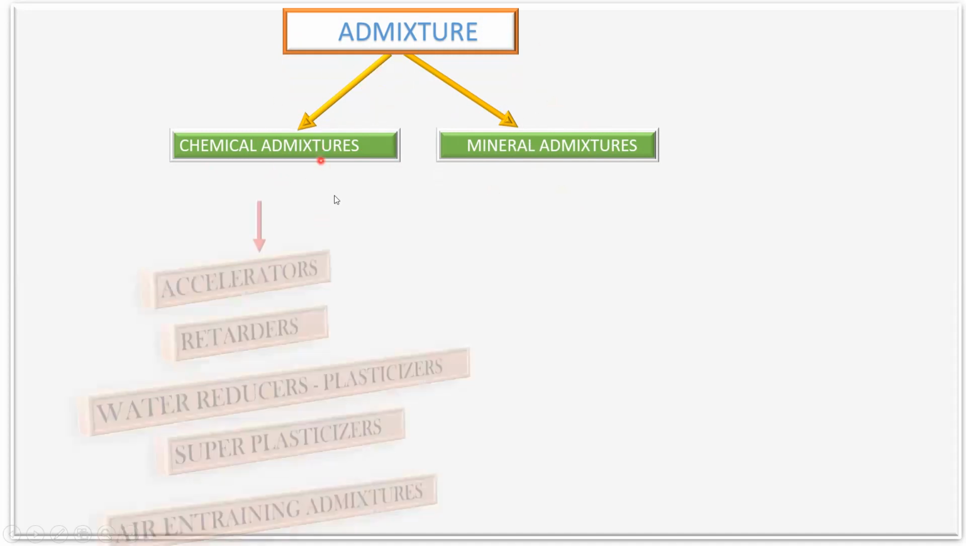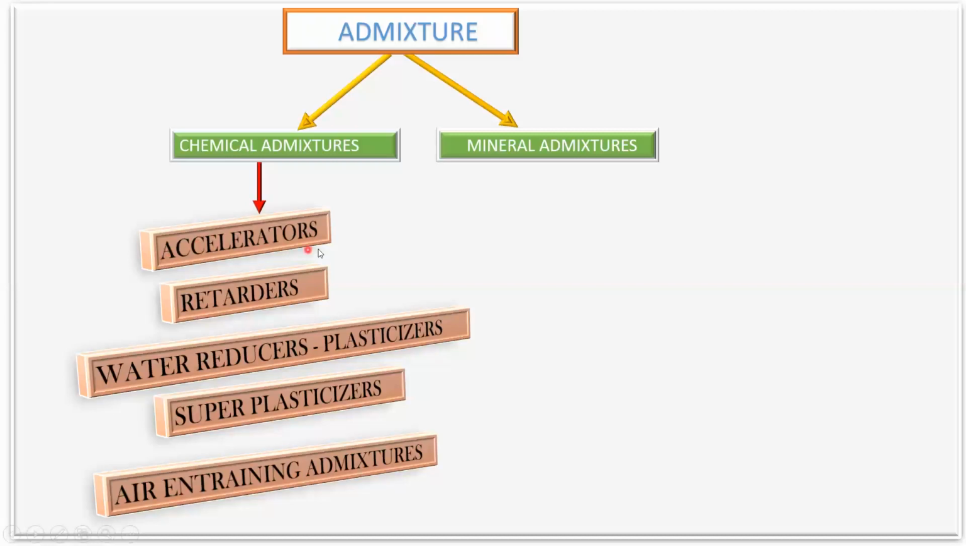Under the chemical admixtures, the first one we have is accelerators. Then the next one we have is retarders. Next we have water reducers, which are also called plasticizers. Then we have superplasticizers, and last we have air entraining admixtures. So these come under the chemical admixtures.